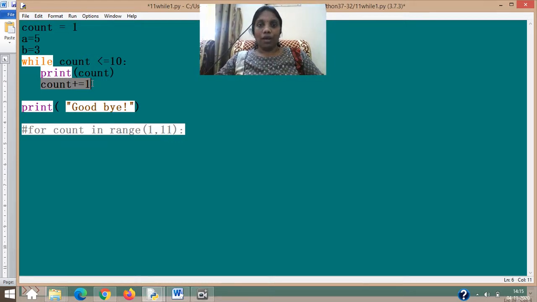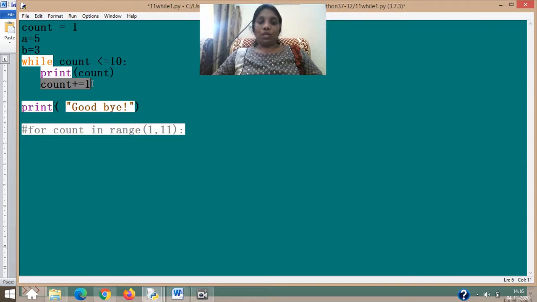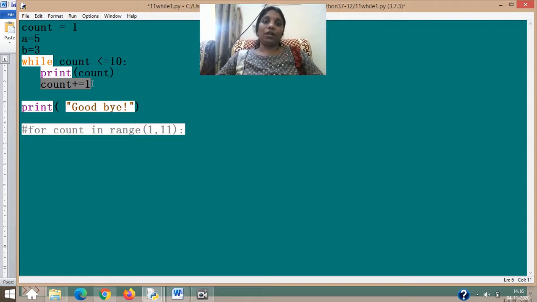That means the iteration of a while loop cannot execute by itself. The step should be given by the programmer, whereas in a for loop no such step is required. The range function will take over the charge there, whereas here we don't have a range function.